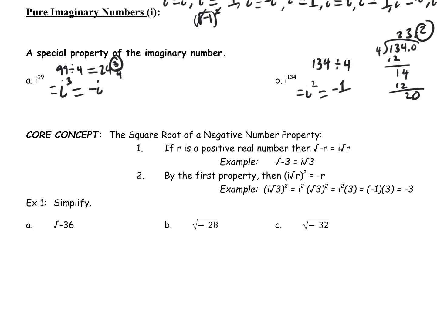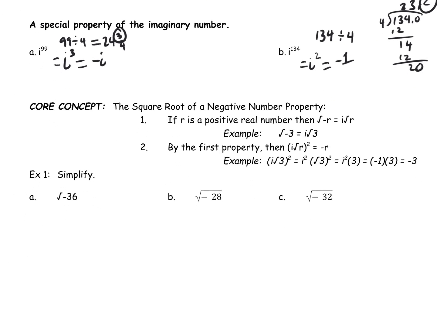All right, so where we're really headed today is this next part, the square root of a negative number property. All right, so if r is a positive real number, then the square root of negative r is going to be equal to i times the square root of positive r. In other words, if I need to take the square root of -3, I can take that negative out of the radical and leave it as an i outside the radical and make that i times the square root of 3.